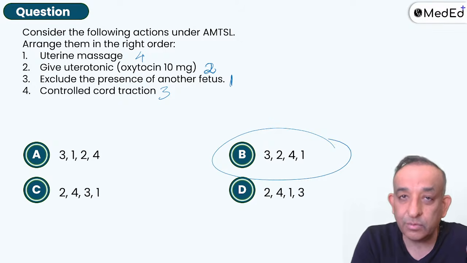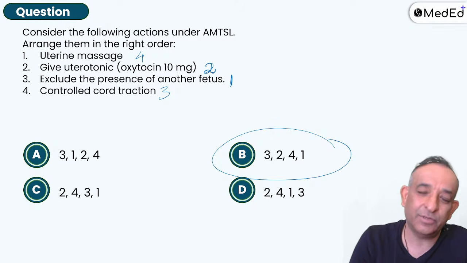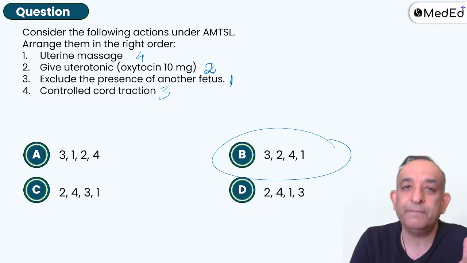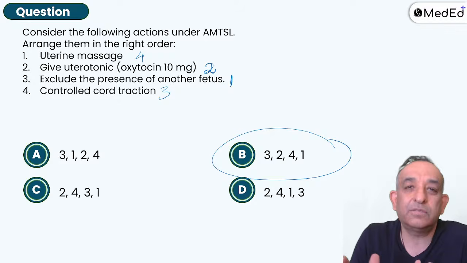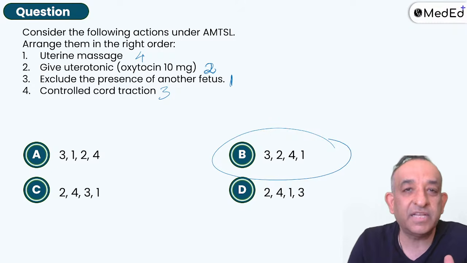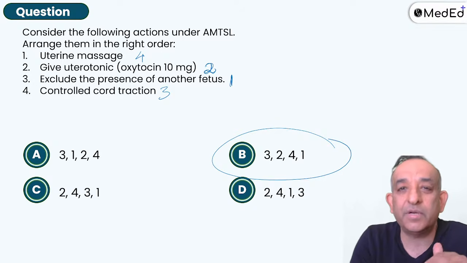You know what? We generally do it also, but it is painful. So I'll say I don't do it. But yes, we generally do it. We gently do a little bit of massage because I know I'm giving her a little bit of pain, but that is not ideal. So don't do bimanual compression. But I feel that PPH control is better, so I'll go ahead and give a uterine massage on the abdomen. But generally, if I see a little bit of bleeding, I just put my hand inside, and we have given some sedation for the pain, and epidural also these days. So I do a bimanual massage personally.